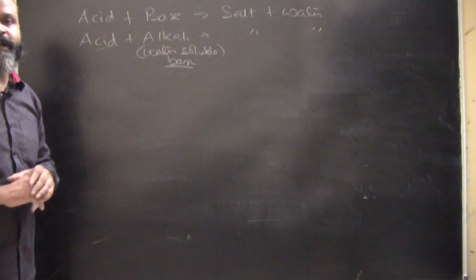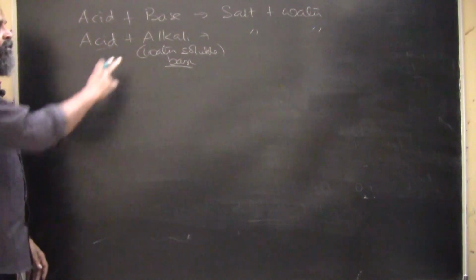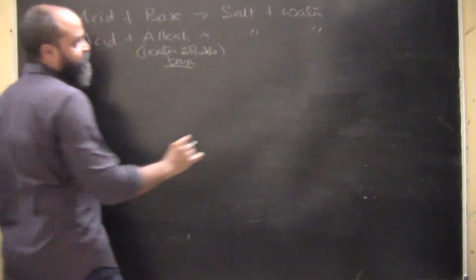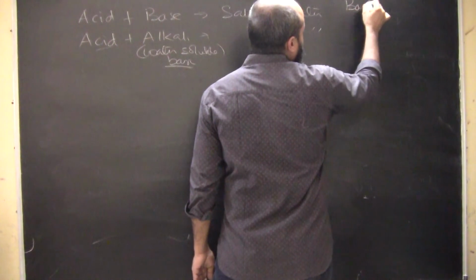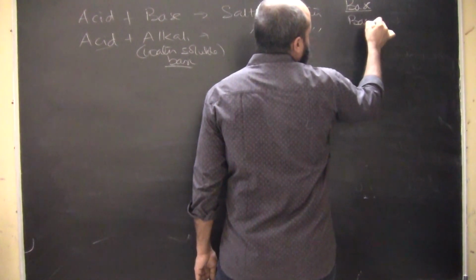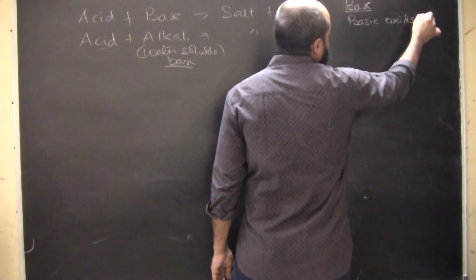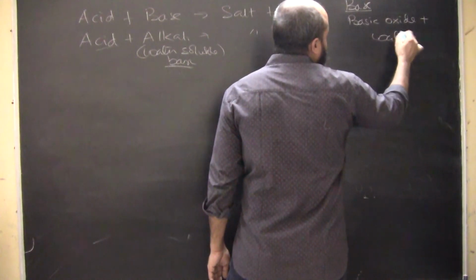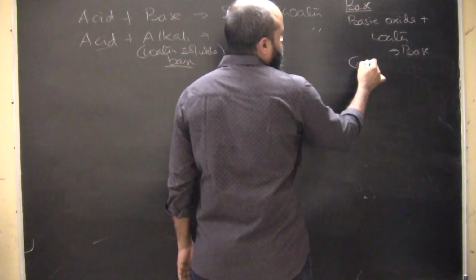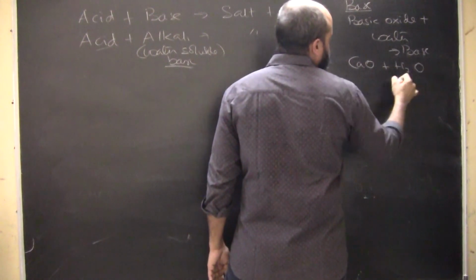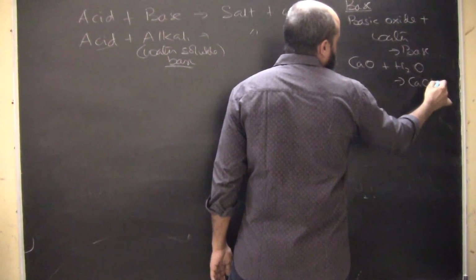Now this neutralization reaction gets carried forward. A base is formed when a basic oxide is treated with water. So we get a base, for example, calcium oxide plus water is going to form Ca(OH)2.